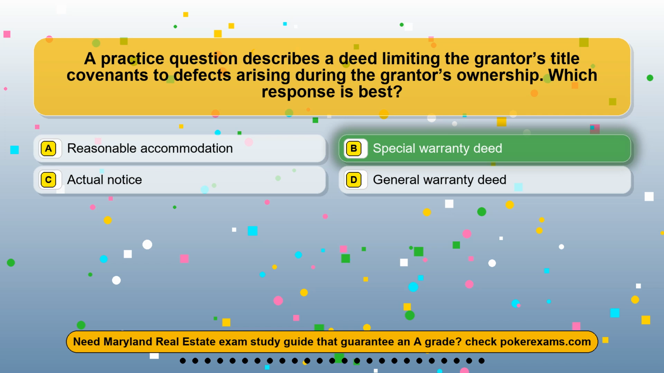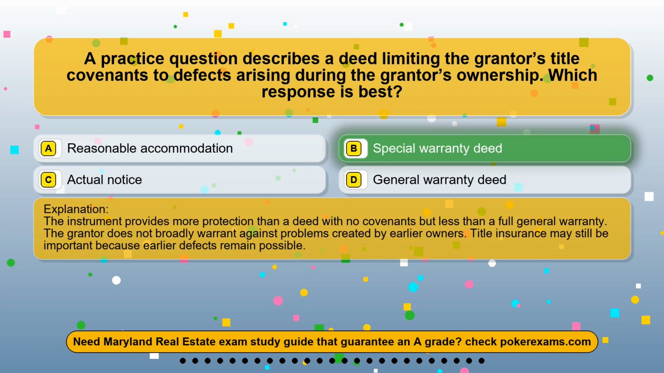The correct answer is option B, special warranty deed. The instrument provides more protection than a deed with no covenants but less than a full general warranty. The grantor does not broadly warrant against problems created by earlier owners. Title insurance may still be important because earlier defects remain possible.